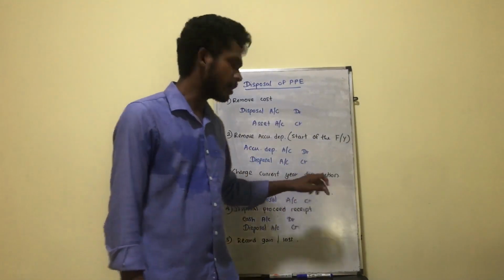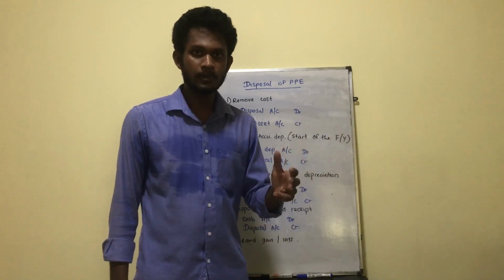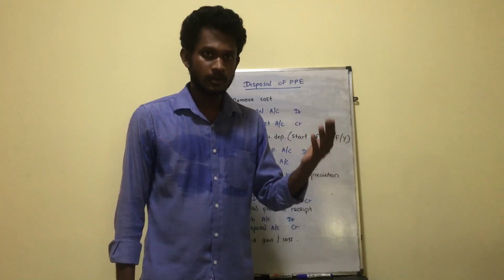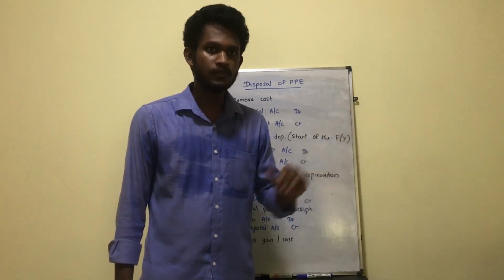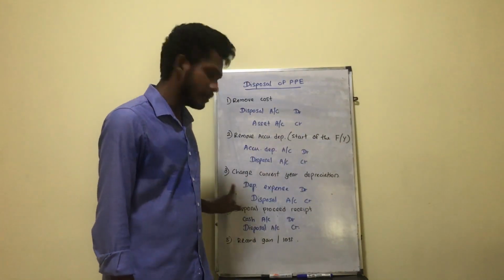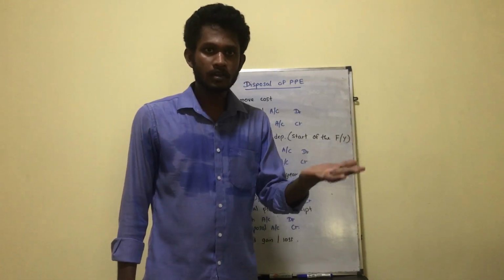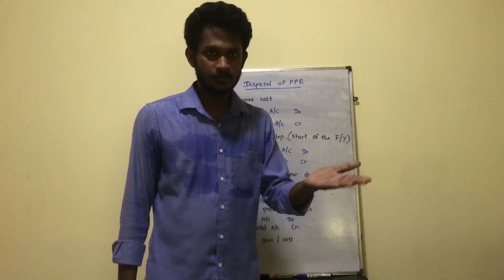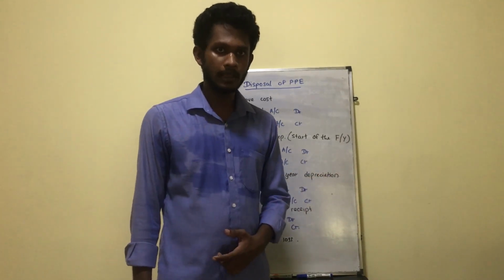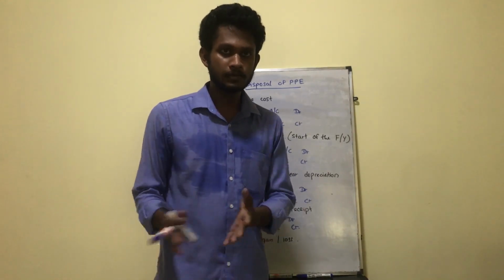And then charge current year depreciation. You may dispose of the asset in the middle of the financial year, right? The accumulated depreciation up to the start of the financial year has been removed at the second step. Under the third step, maybe you have used that asset for 6 months within the current financial year. That depreciation should be an expense for your company until the disposal date.